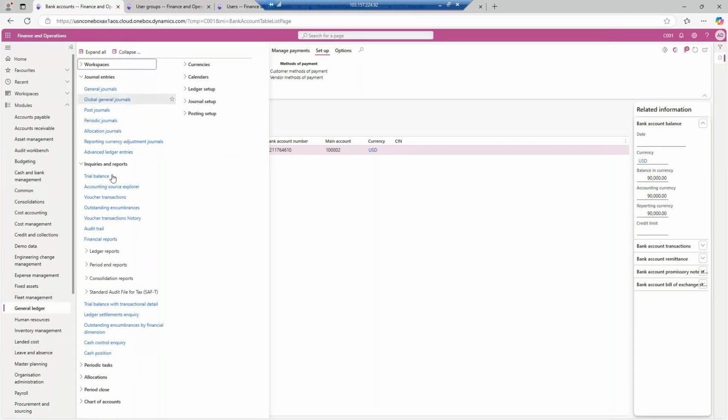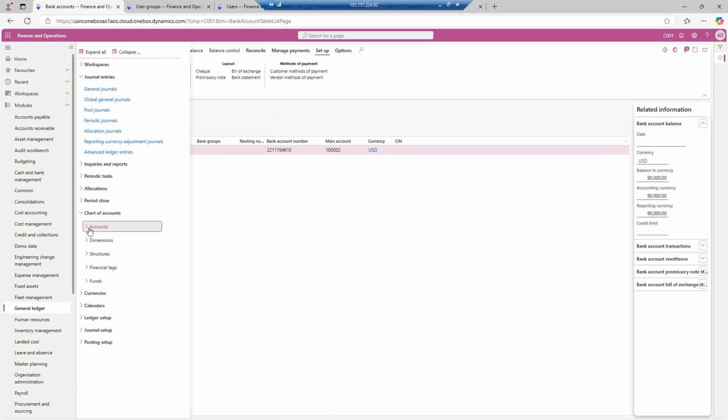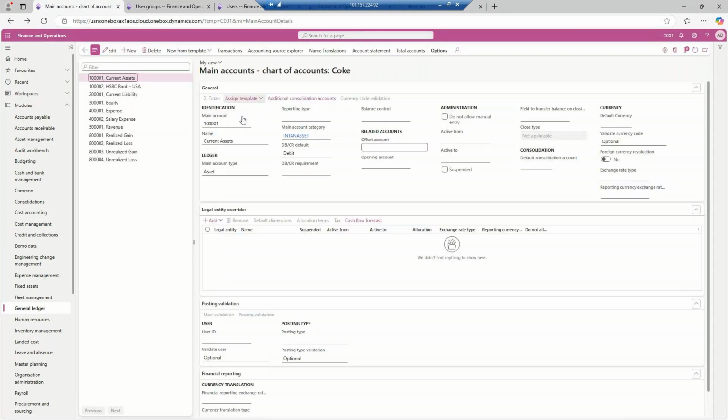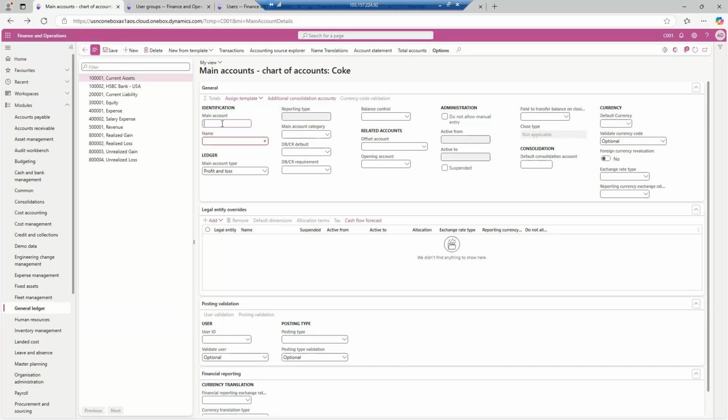For the petty cash entry, step one will be to create a main account. How to create a main account? Chart of accounts, and then go to the main account. Create one main account for the petty cash entry. What is a petty cash entry? It is a type of expense entry. So I will keep it as petty cash. Sorry, the main account should be here, and the entry will be 4 0 0 3. So this is the petty cash entry. Where will it go? It will go to the expense account.